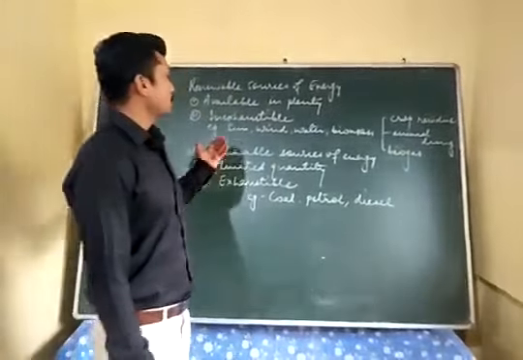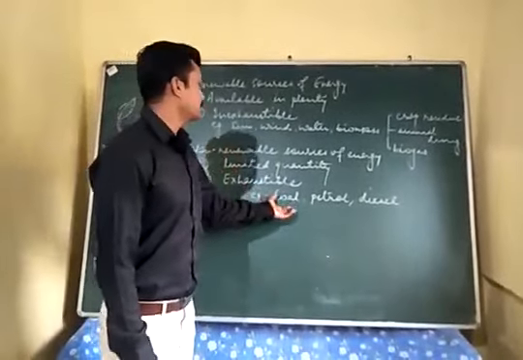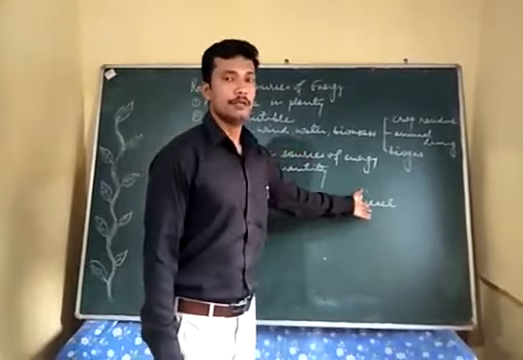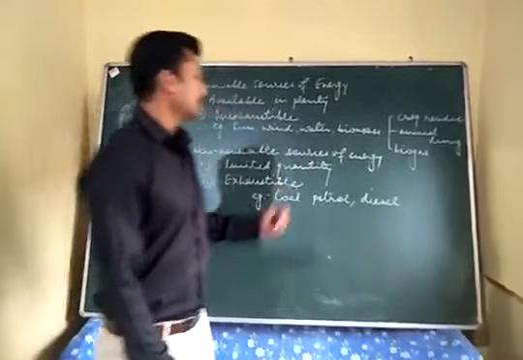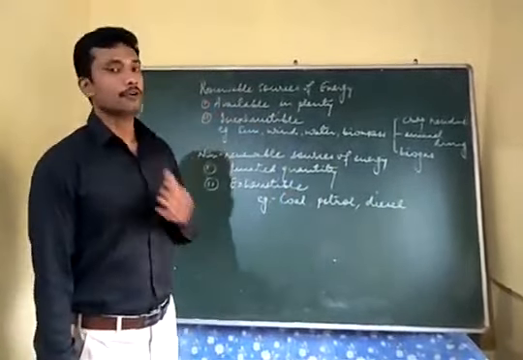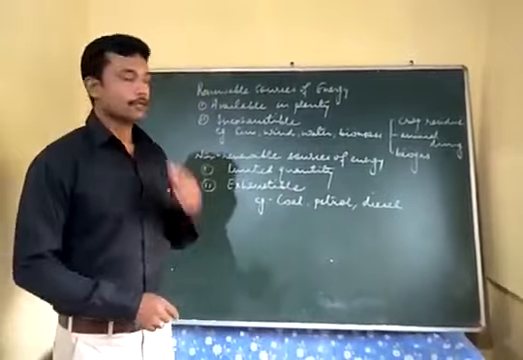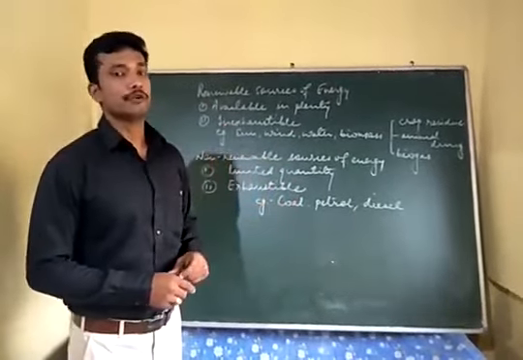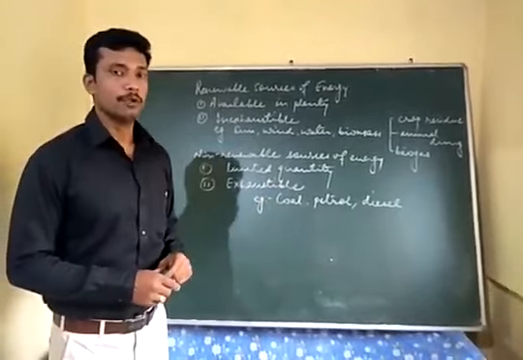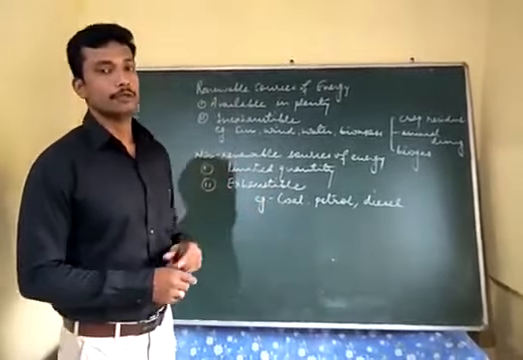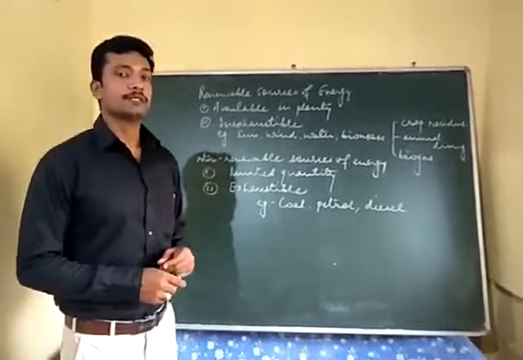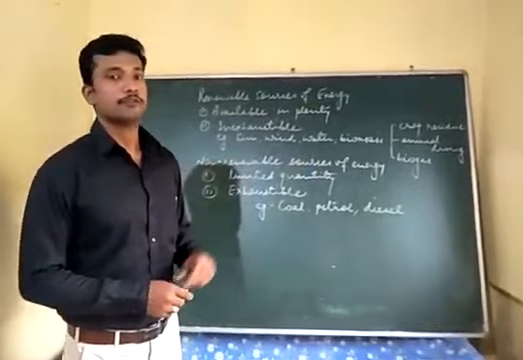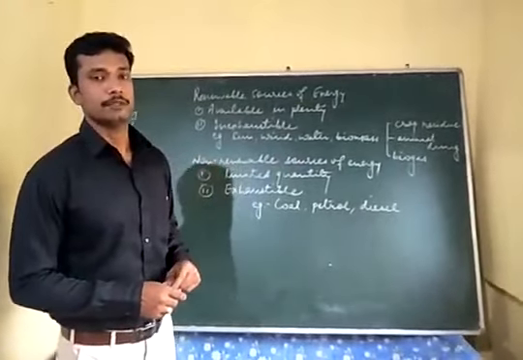So these are the two types of energy. We can have some examples of non-renewable sources of energy like coal, petrol, diesel. You can get the idea from these sources only that you cannot always use the same coal, you cannot always use the same petrol. Every time you have to make use of new coal or new petrol, because the same petrol is not available to us. So we have to be extremely careful on using non-renewable sources of energy. We should not waste this type of energy.